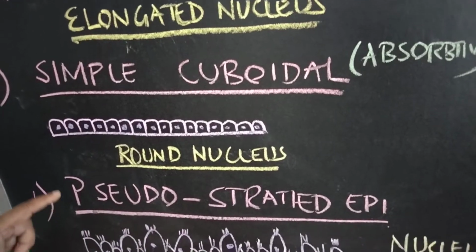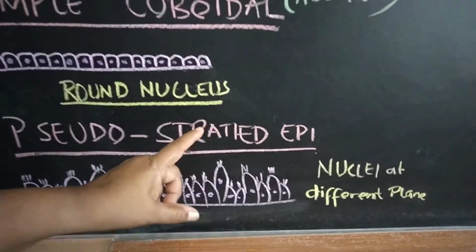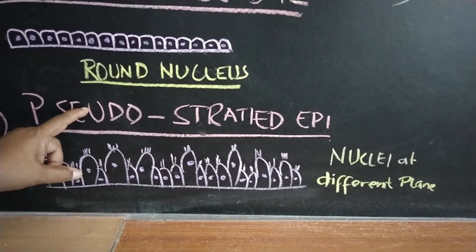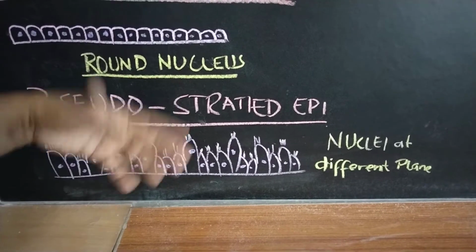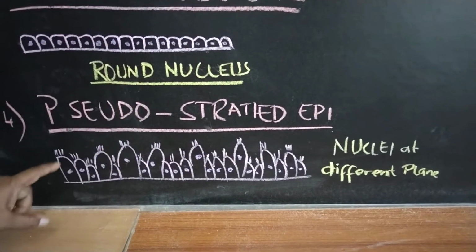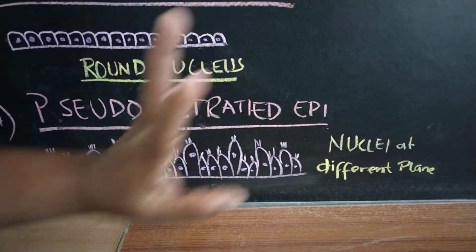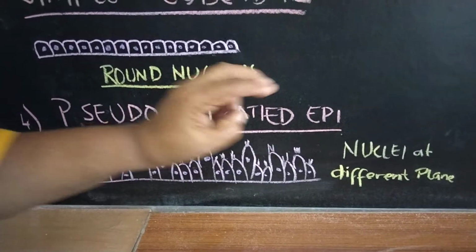Now one variety is called pseudo-stratified epithelium. Stratified means multi-layered, but it is pseudo. That means the name indicates it looks like stratified multi-layer epithelium, but actually it is a single-layered epithelium. This is called pseudo-stratified epithelium, which is present in the respiratory tract, that is in the trachea.